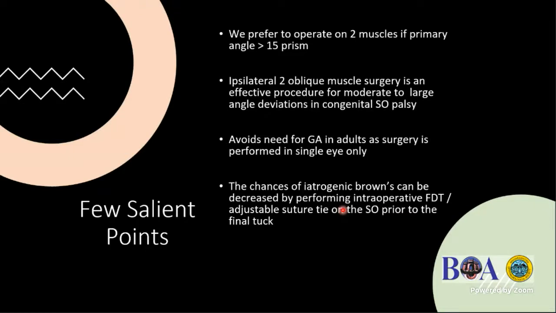And usually if there is SO tendon laxity, I prefer to combine the inferior oblique along with the ipsilateral superior oblique. And that avoids GA in adults if the surgery is performed only on one eye. And you can avoid iatrogenic Brown's if you do an adjustable tuck and judge the tightness based on the amount of tightness that you want.